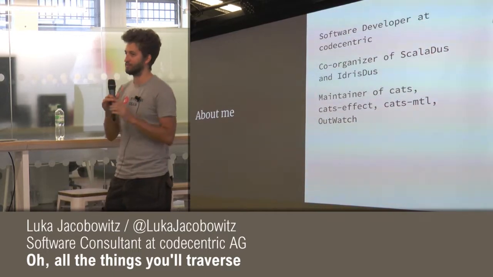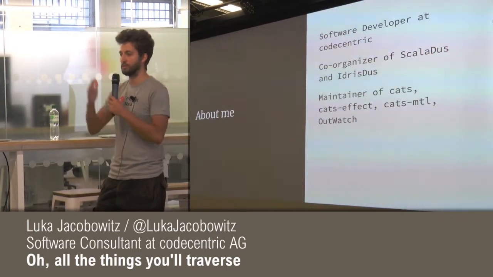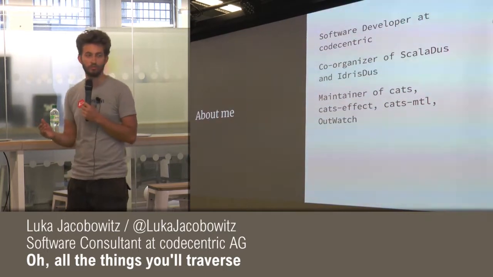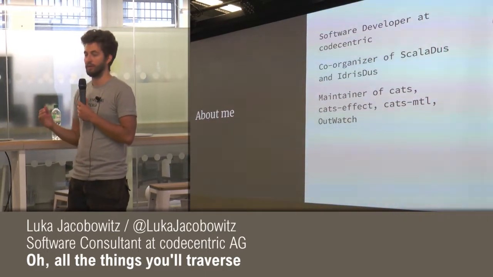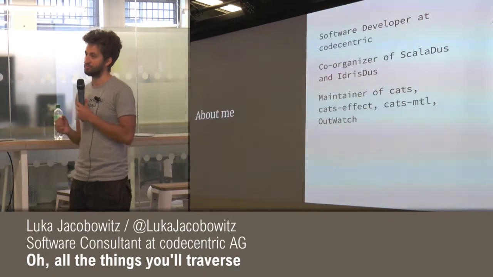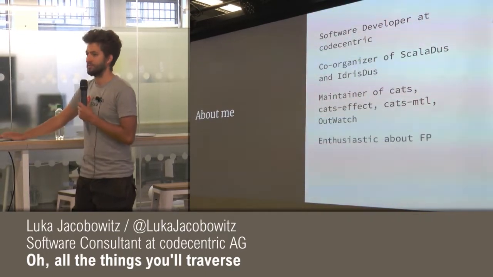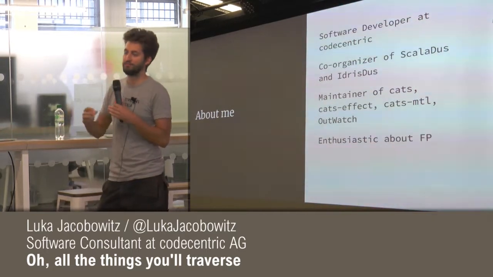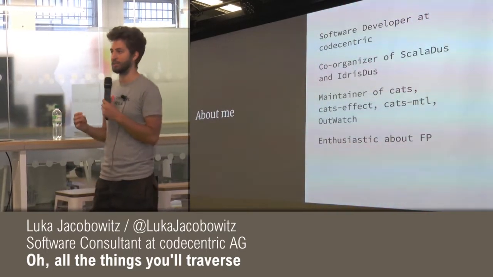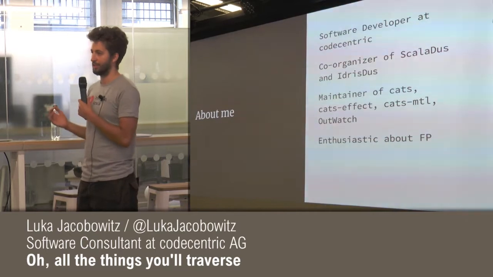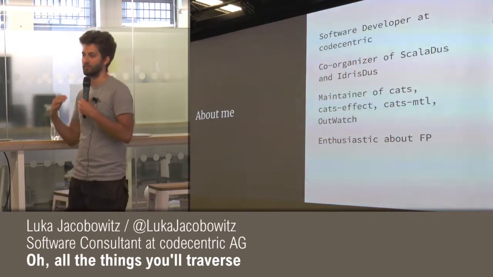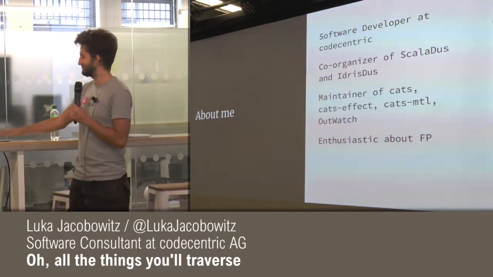We're trying to build a really cool ecosystem of libraries that are all really easy to use, very simple, and very purely functional. I'm really enthusiastic about functional programming in general, not just Scala, but especially in Scala, and I want to bring some of that enthusiasm over to all of you.